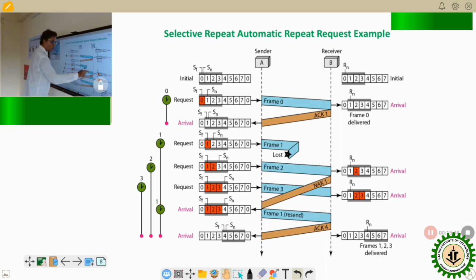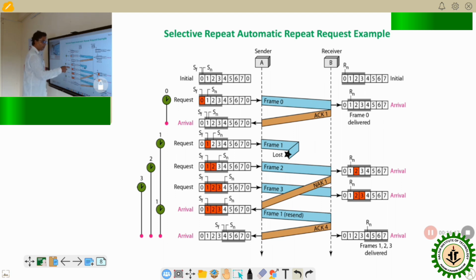So it sends frame 2. The control variable Rn still points to 1 because it is expecting frame 1 from the sender side. So the receiver side sends a negative acknowledgement because frame 1 is lost during transmission. You need to send only frame 1, not the other frames, frame 2, 3 and so on. That is not necessary. It sends negative acknowledgement 1, NAK 1.